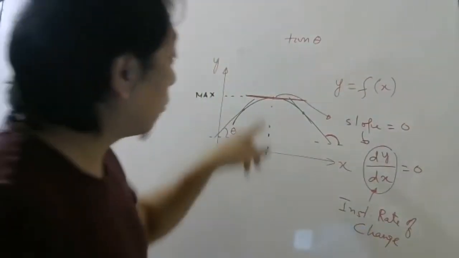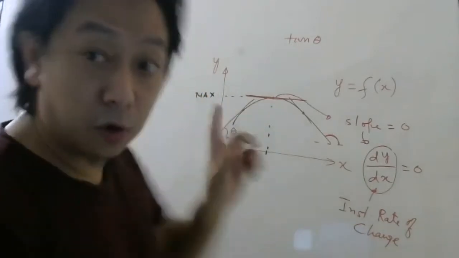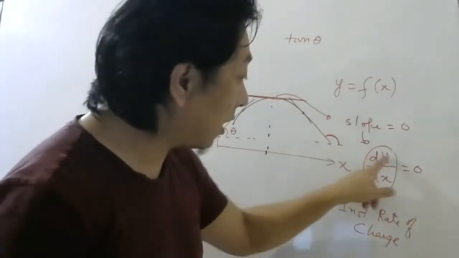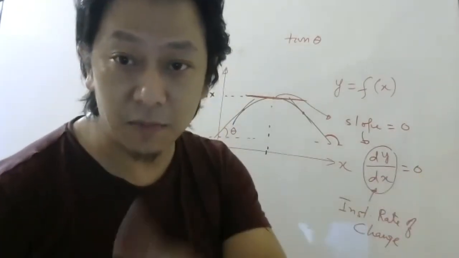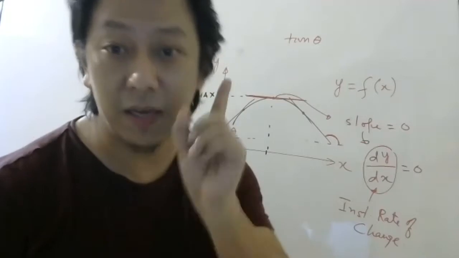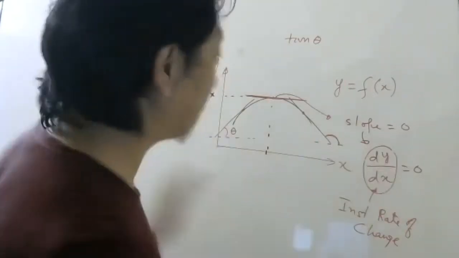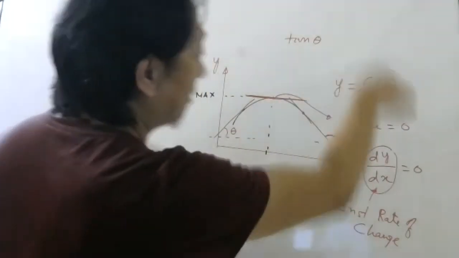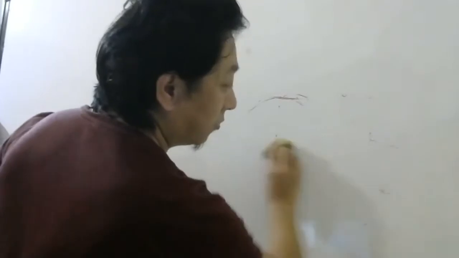So we know, listen carefully, whenever y is maximum or minimum, dy by dx at that point should be 0. Please remember that. And this is the reason. Even if you forget the reason, don't forget the result.